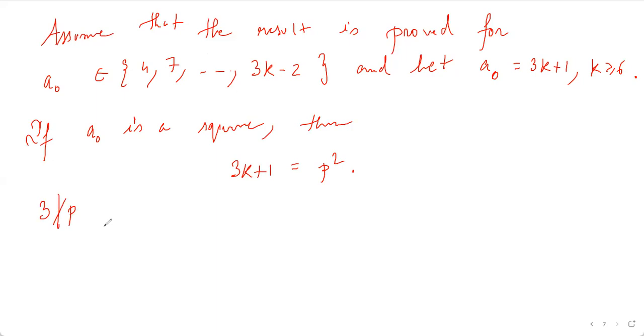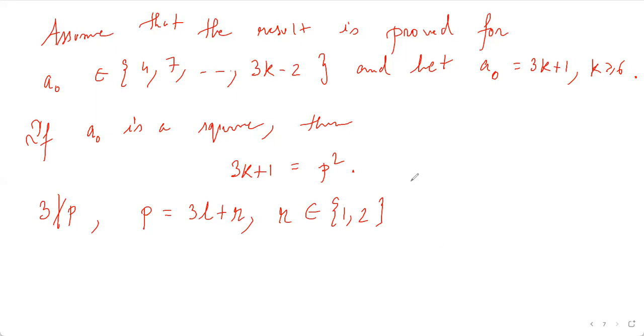Okay, so p is not divisible by 3, as we can very well see. And so we can say that p is of the form 3l plus r, where r belongs to 1 or 2. So r is either 1 or 2. Okay, so it can't be 0, because 3 doesn't divide p.